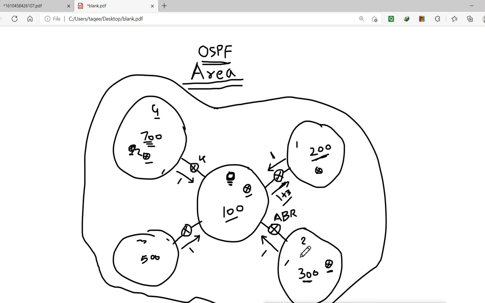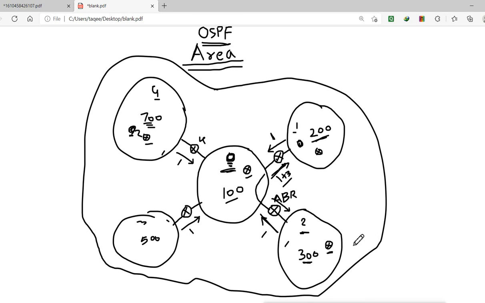So if area 2 wants to go to area 1, they can go through area 0, because area 0 knows about everything. Remember, when area 0 sends the routing information to area 2, it sends only the summarized address. It says that all these networks here I know, and I can forward you that side. So when area 2 routers want to go to area 1, they will send the information to area 0. Then area 0 knows about all the areas, so it will forward the data to that side. And that is why area 0 is called the backbone area.